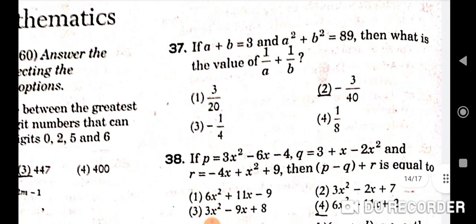If a plus b is equal to 3 and a square plus b square is equal to 89, then what is the value of 1 upon a plus 1 upon b? Correct option here is second, that is minus 3 upon 40.